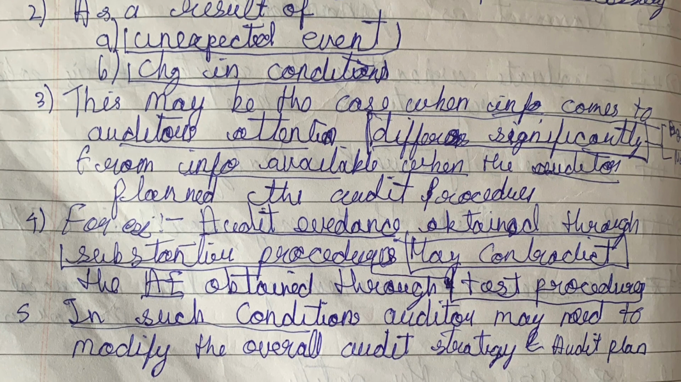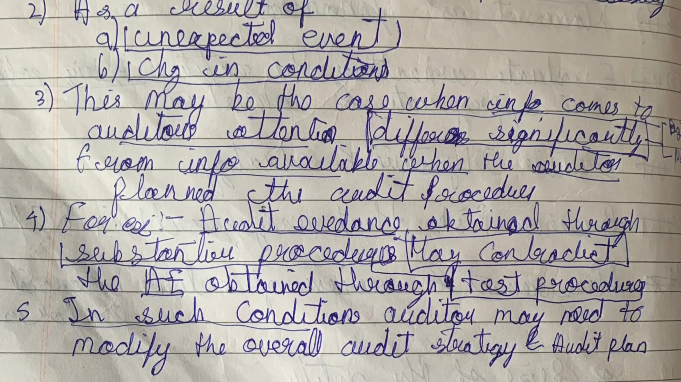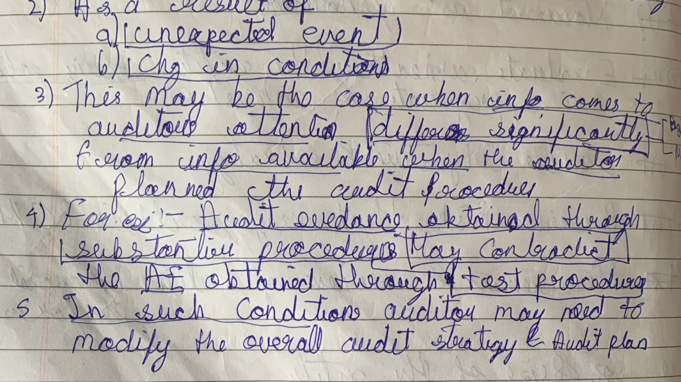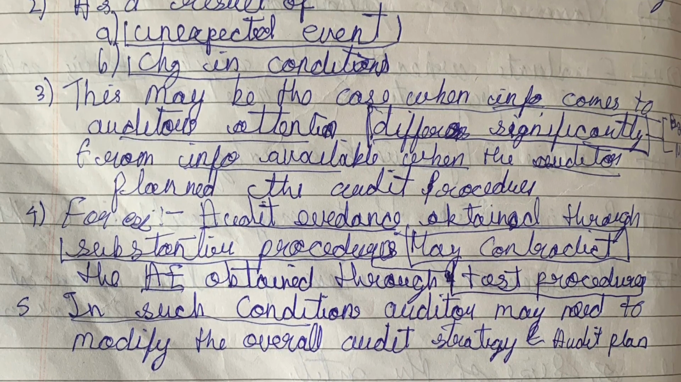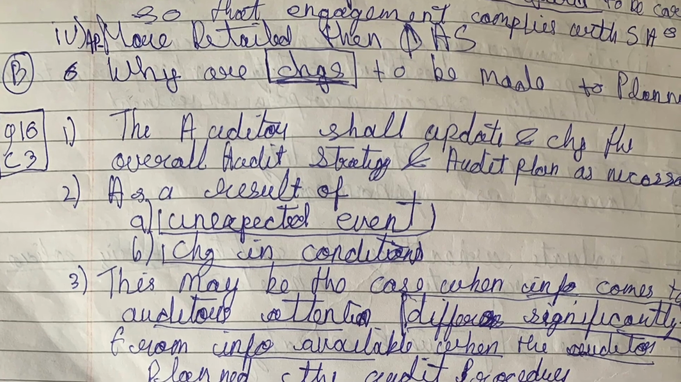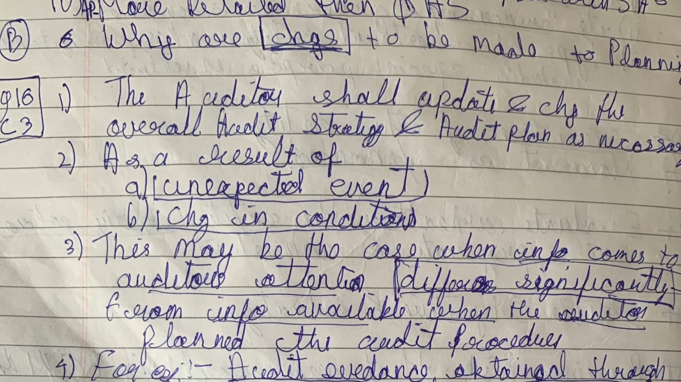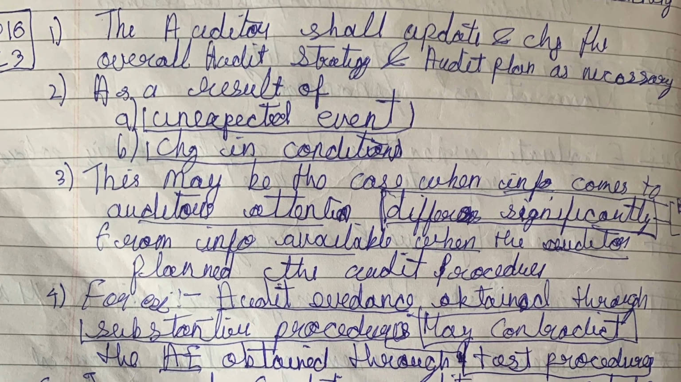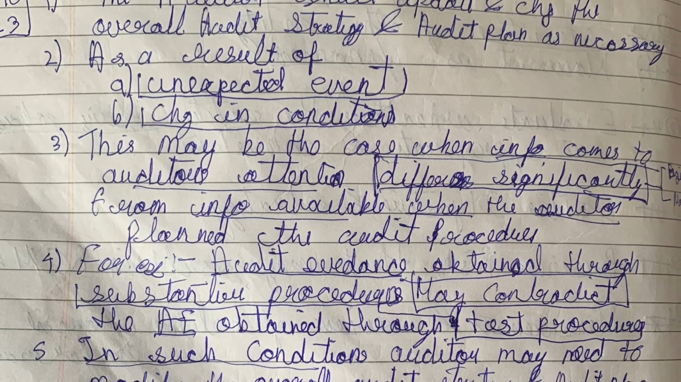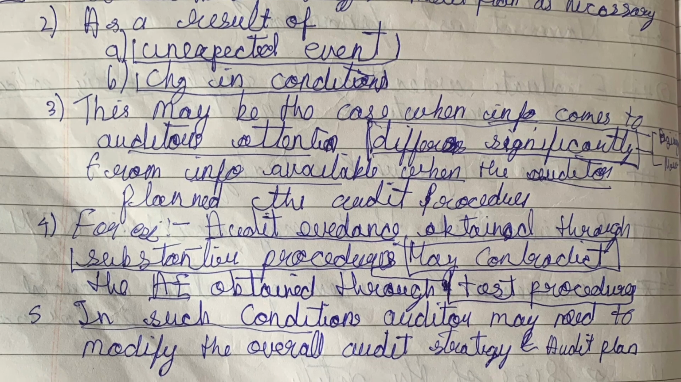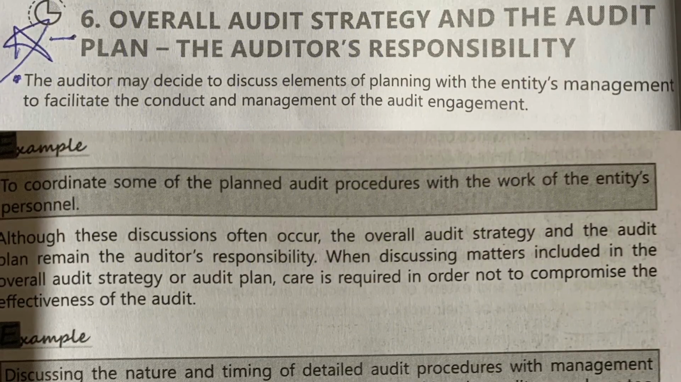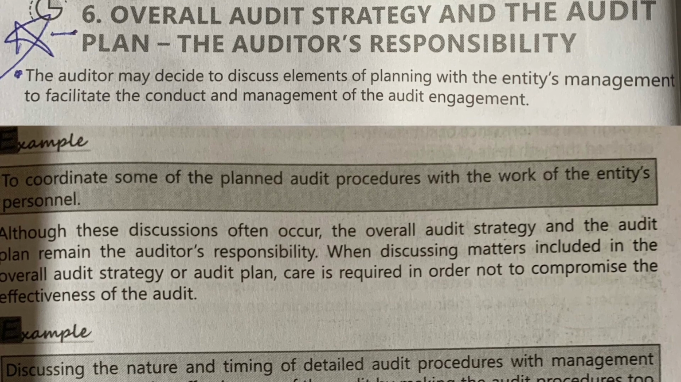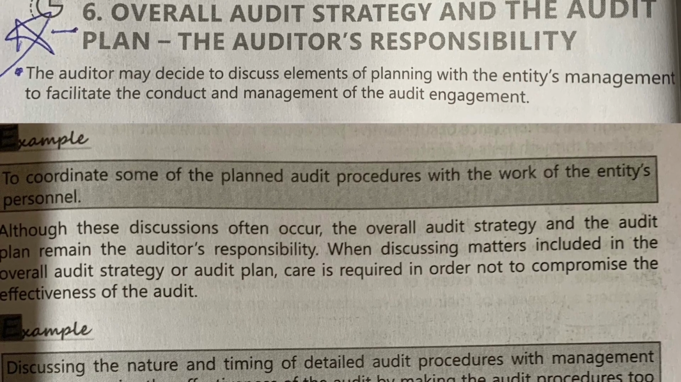Here the keywords are unexpected event, change in condition, and information differing significantly from when the audit was planned to now. Then audit evidence obtained through substantive analytical procedure contradicts audit evidence obtained through test procedure. Next, we'll understand the auditor's responsibility in the overall audit strategy and audit plan.